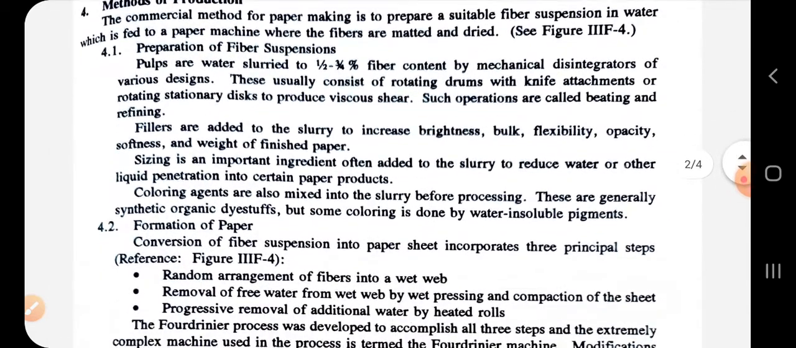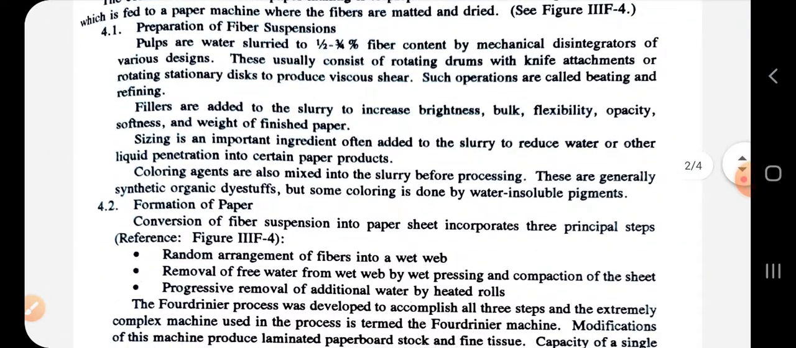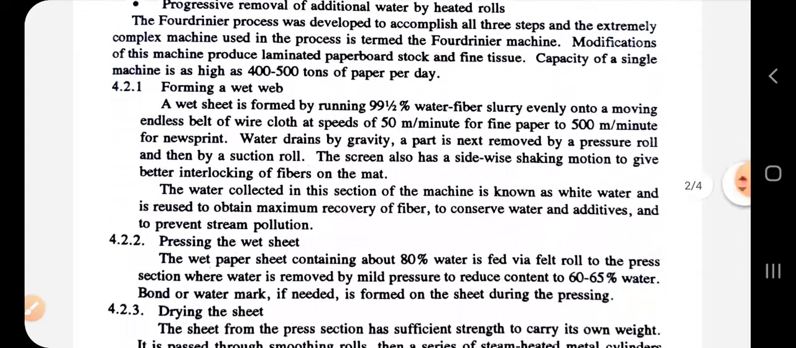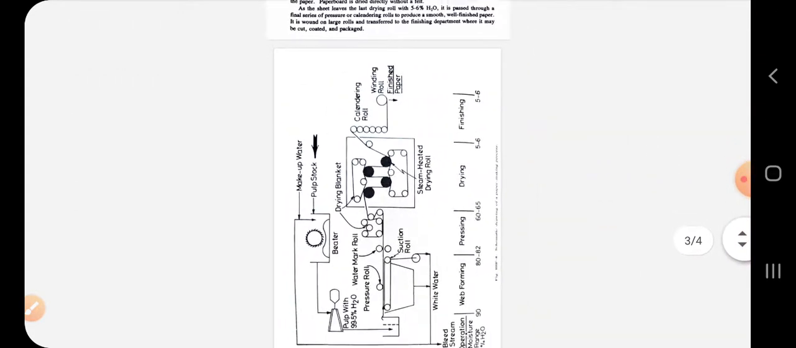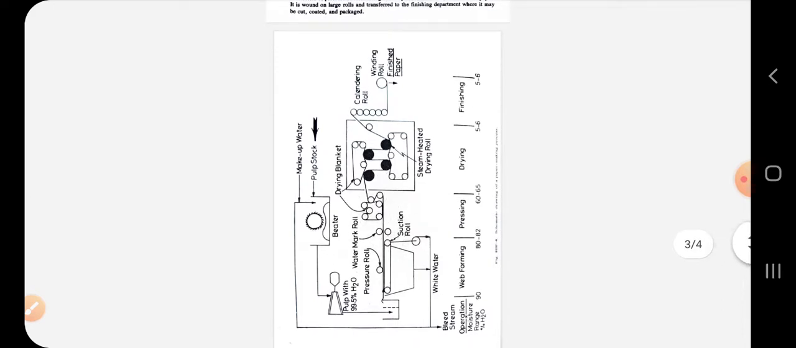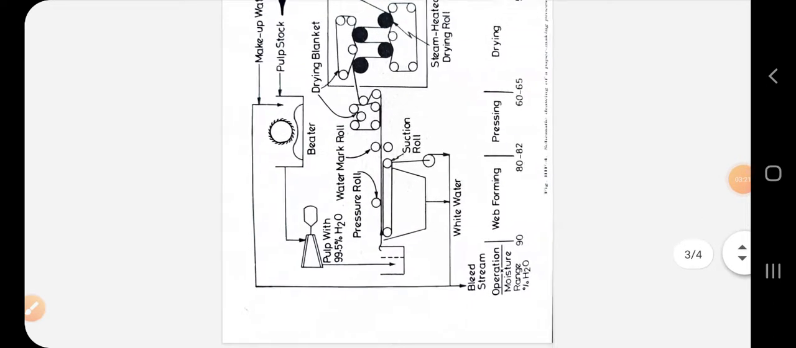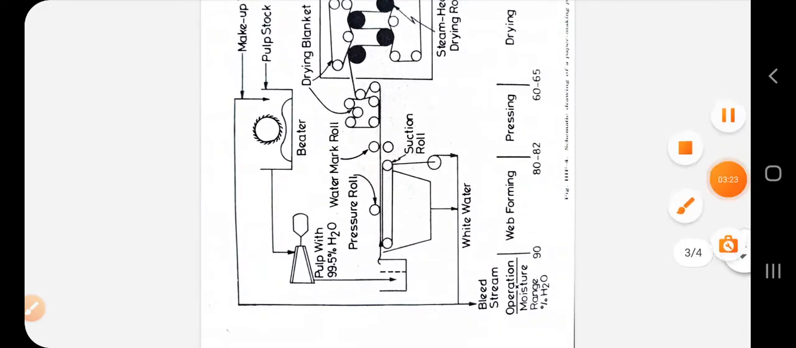Methods of production. So there are steps included in this production. We will see production from this flow sheet. Process description we will understand from this process flow diagram.